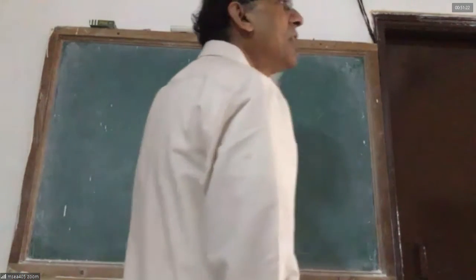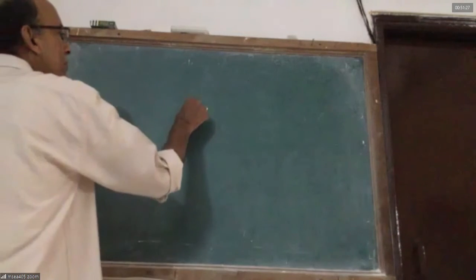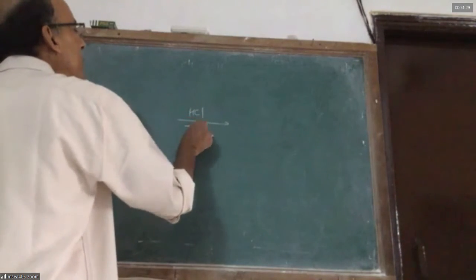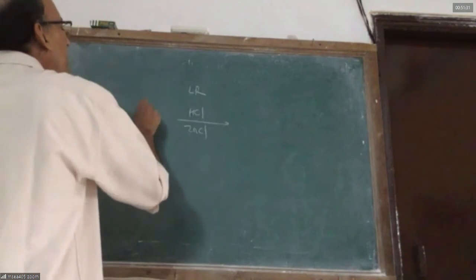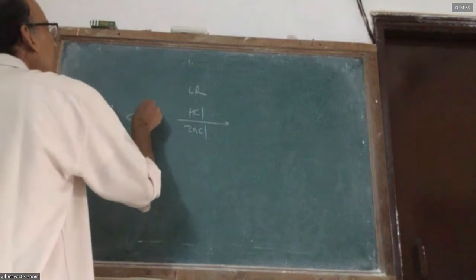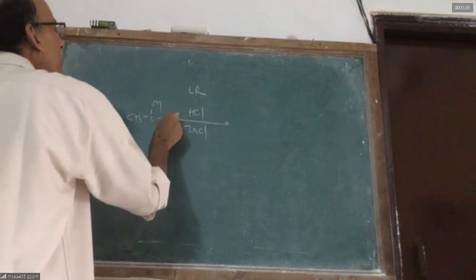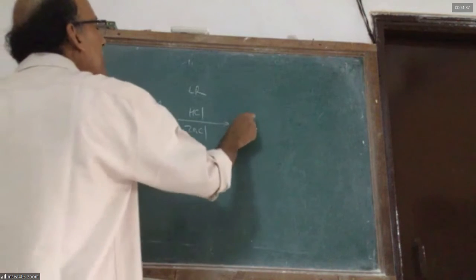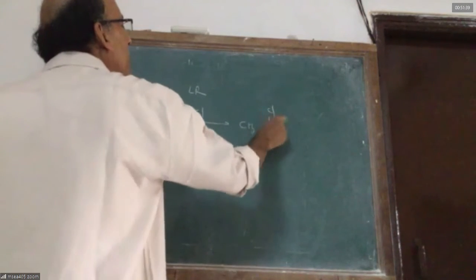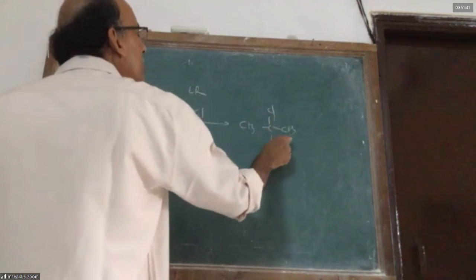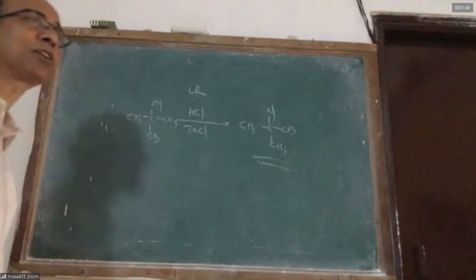Tertiary alcohols readily react with Lucas reagent. What is Lucas reagent? A paste of HCl and ZnCl2 is called Lucas reagent. Tertiary alcohols very easily react with Lucas reagent to give turbidity. They easily become tertiary alkyl chloride, for example, which is not soluble in water, so the solution becomes cloudy.